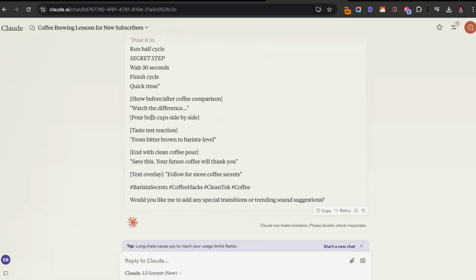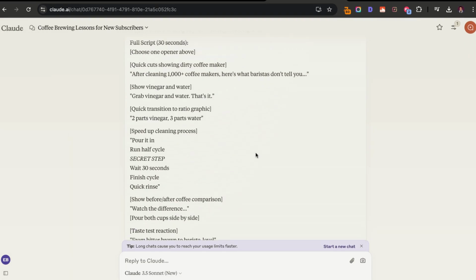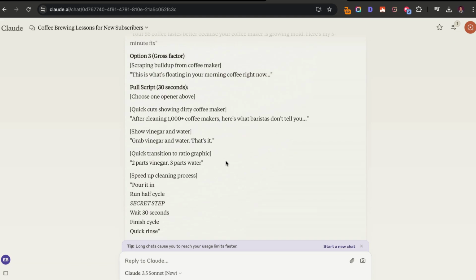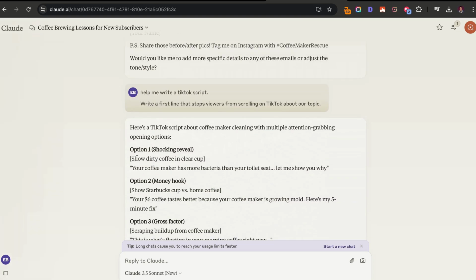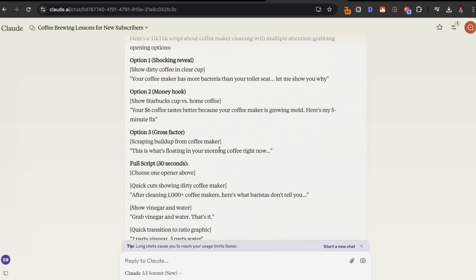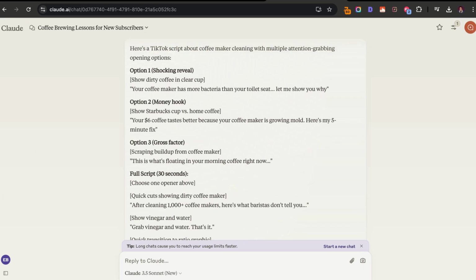I mean, this is really powerful. And this is probably like a 20 to 30 second TikTok script. But I mean, the options and everything that it provides us is amazing. So go ahead and try this too when it comes to creating short form content.